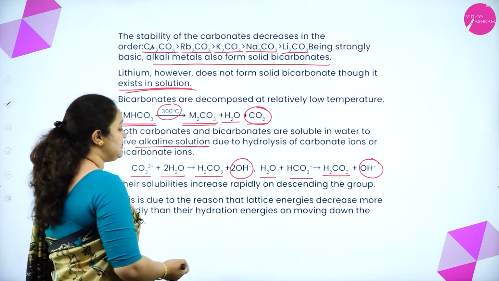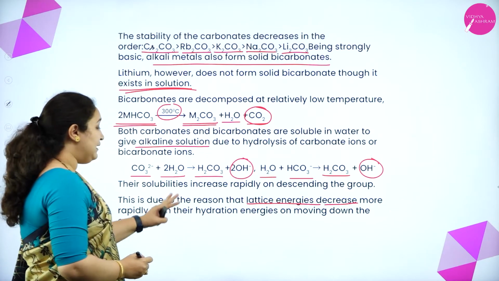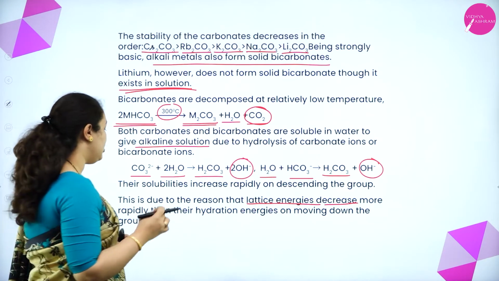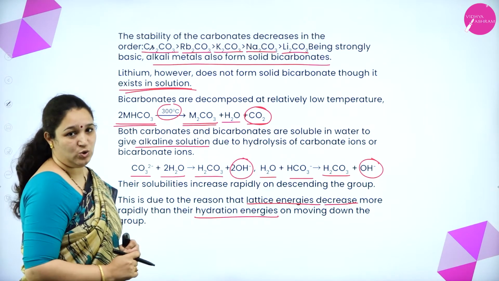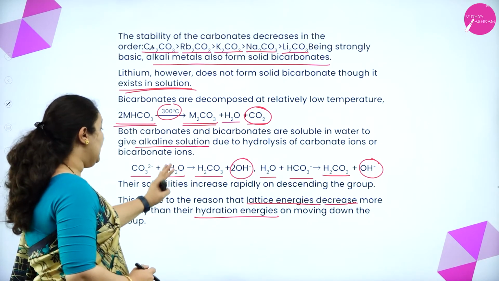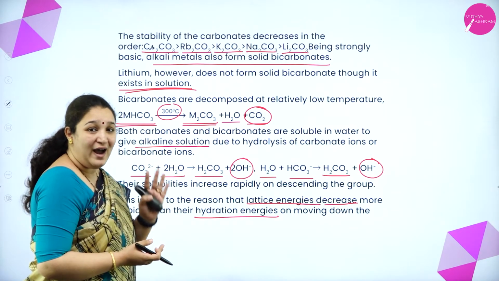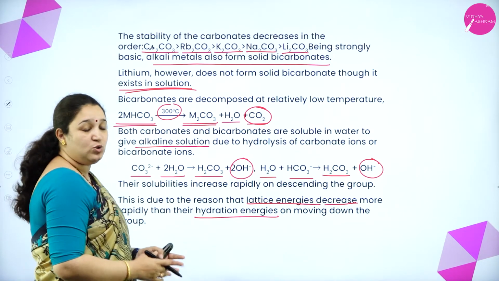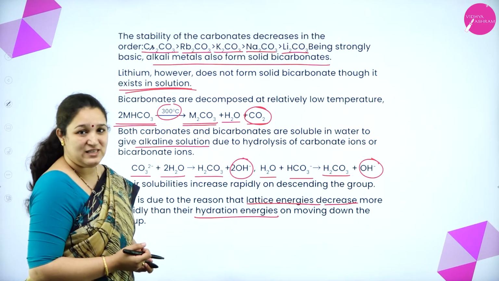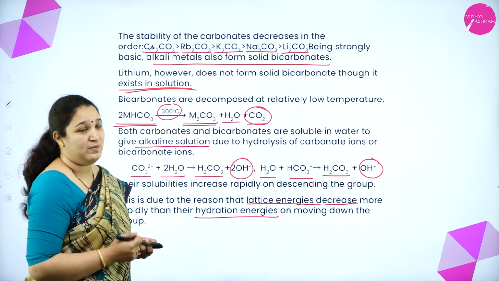This is due to the reason that the lattice energy and the hydration energy decrease on moving down the group. So what happens here? The lattice energy decreases more rapidly than the hydration energy. Thus, as we come down the group, they will dissolve very easily. Okay, so that's about the carbonates and bicarbonates.